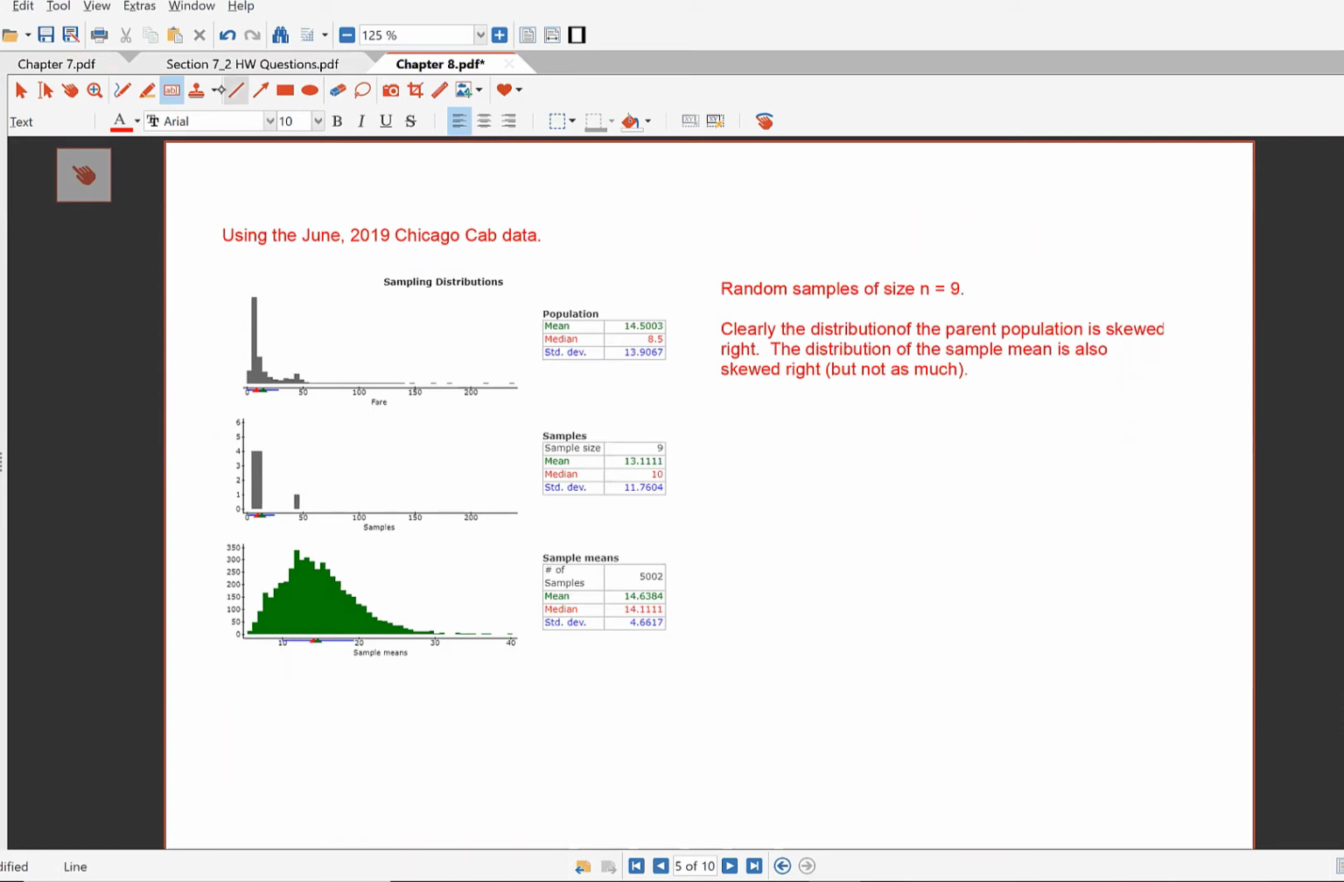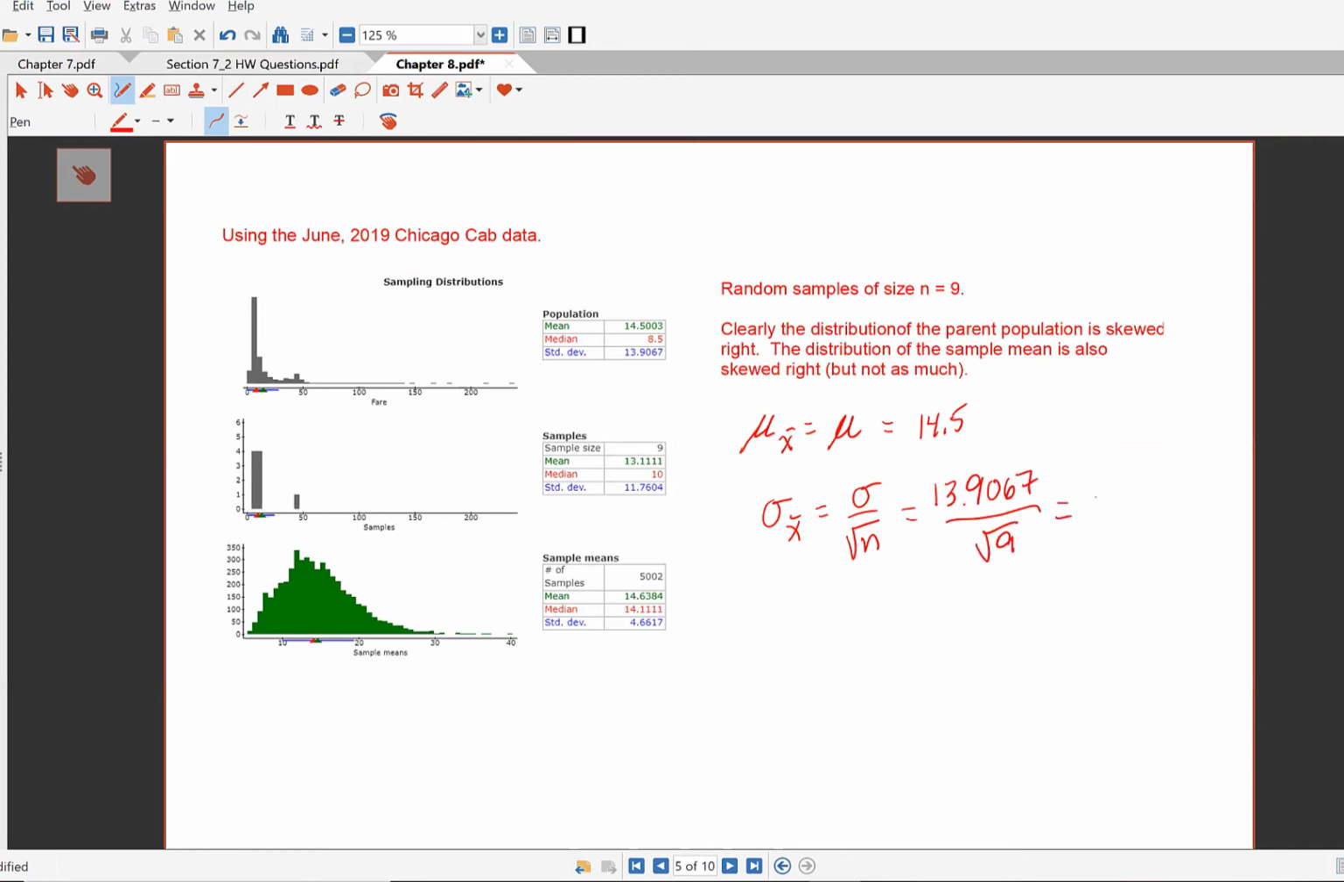I think it is reasonable to say that the mean of x bar still equals the mean of the parent population, which is about 14.5. The standard deviation of x bar is the standard deviation of the parent population over the square root of the sample size, because if I do this computation, I'm getting 4.6. So that mean and standard deviation formula works, but the shape thing does not work.